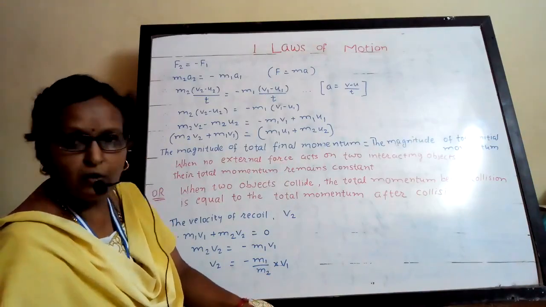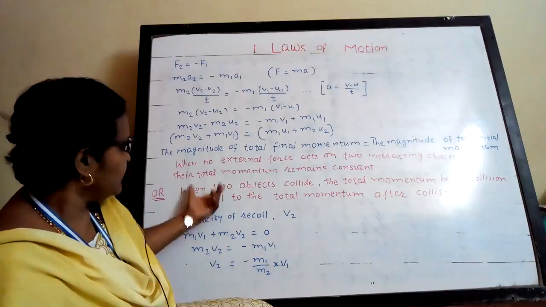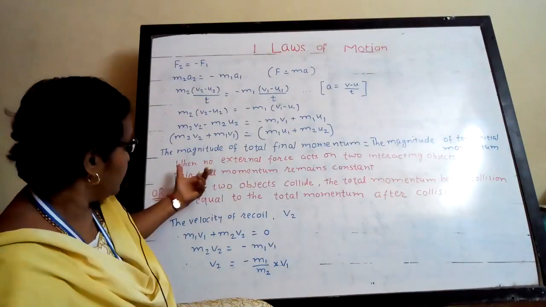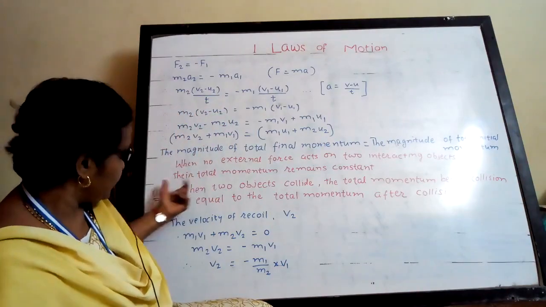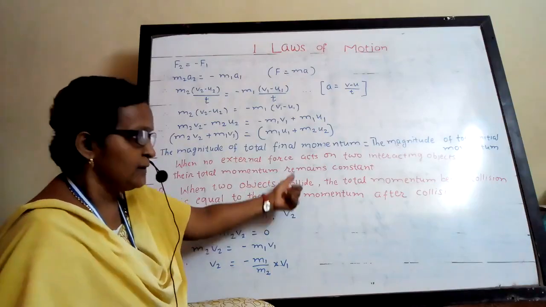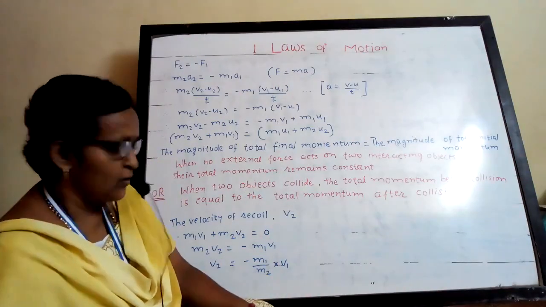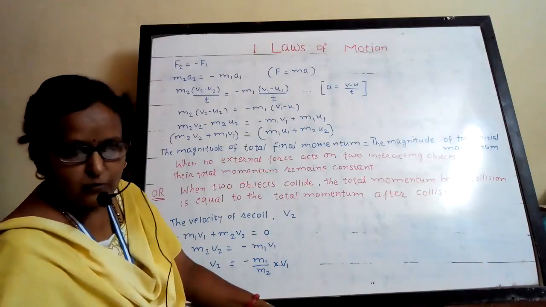That is called the law of conservation of momentum, a corollary to the third law of motion. It is also written this way: when two objects collide, the total momentum before collision is equal to the total momentum after collision.